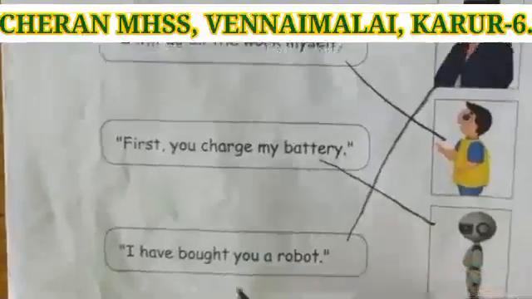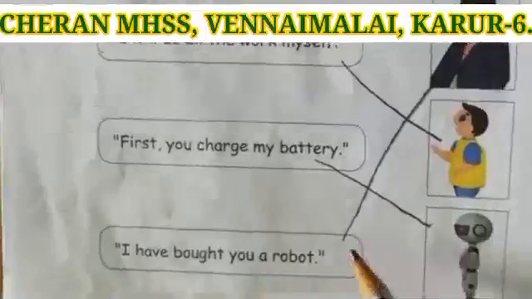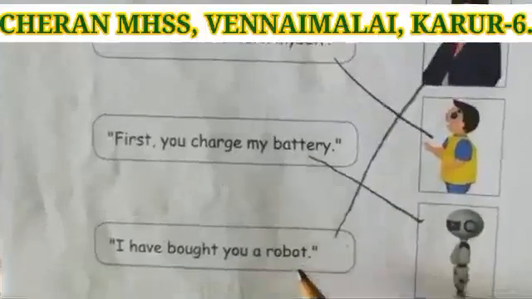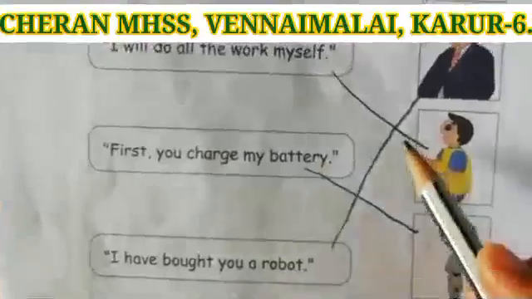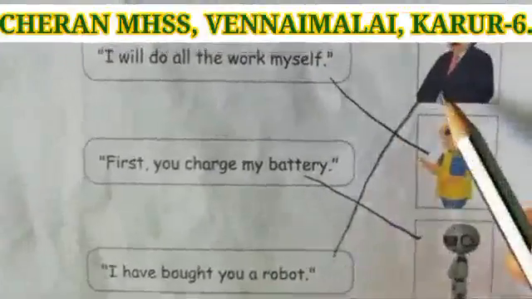Okay. See the third dialogue. I have bought you a robot. Do you know who said this dialogue? This dialogue was said by the father. So you have to match this dialogue with the father. Okay.